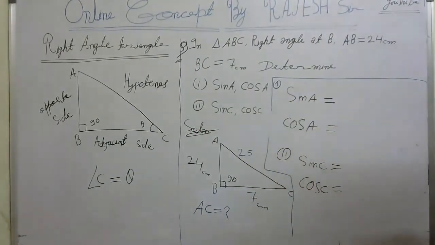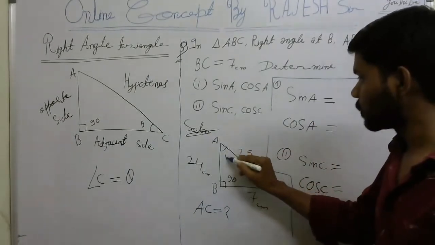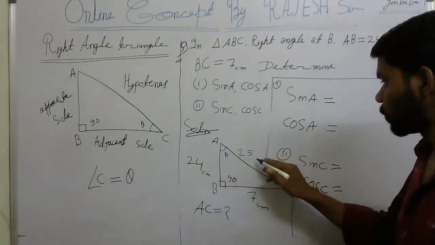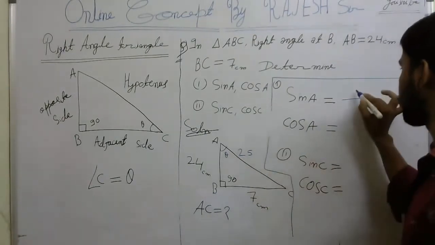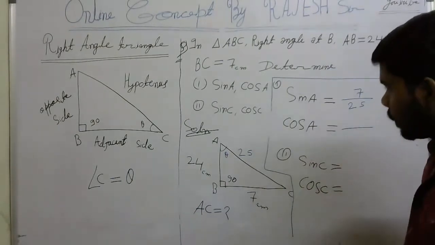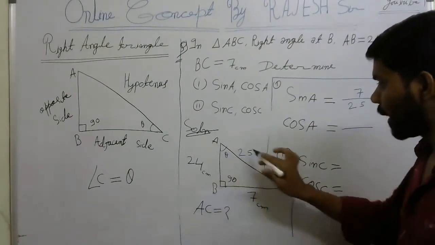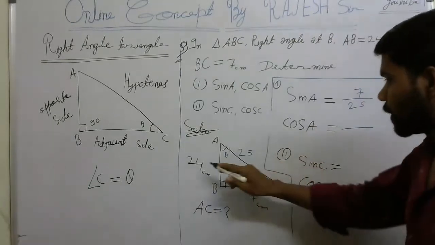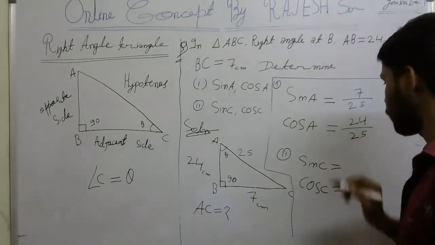Note down here, sine A is equal to how much. This is the angle, theta. According to this theta, what is the opposite? Opposite is 7, and the hypotenuse is 25. I know sine theta is nothing but opposite by hypotenuse, so 7 by 25. Similarly, cos A, this is angle A. Cos theta is adjacent by hypotenuse, that formula you remember. So adjacent is 24 and hypotenuse is 25.